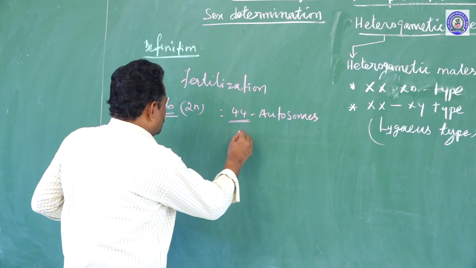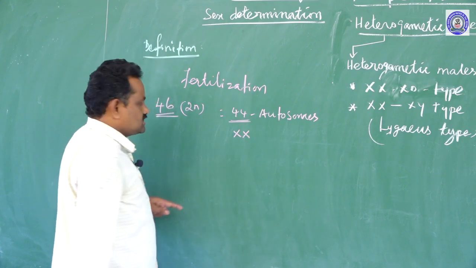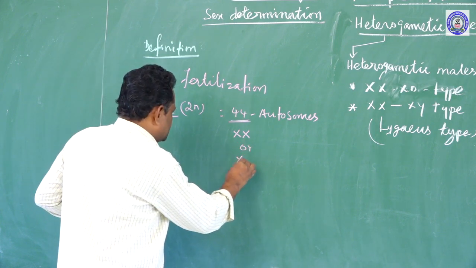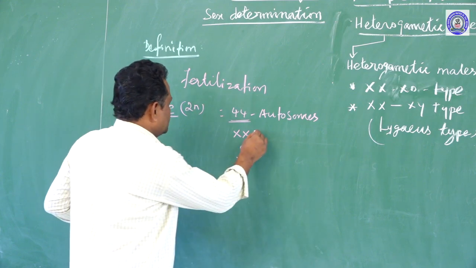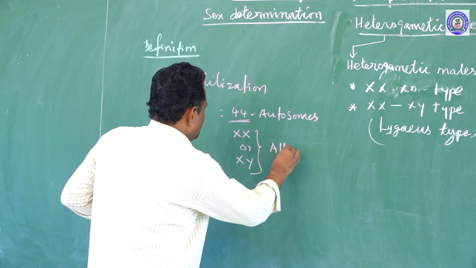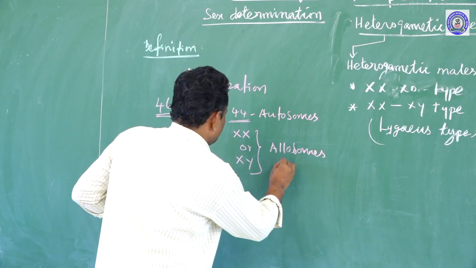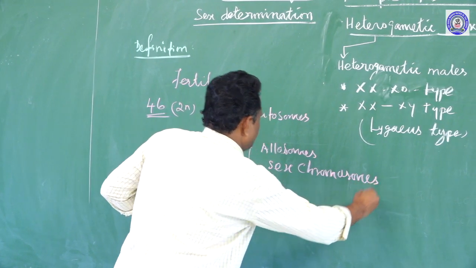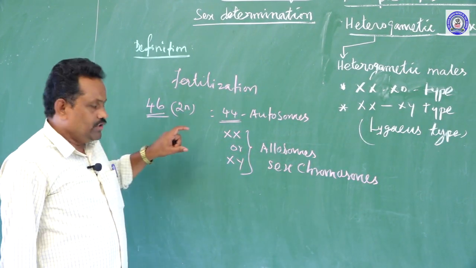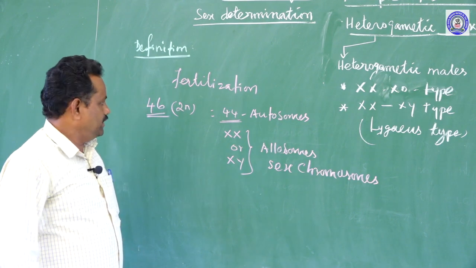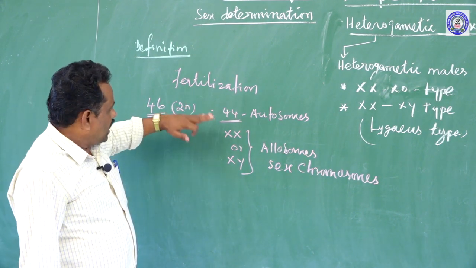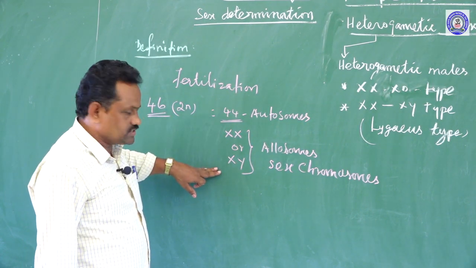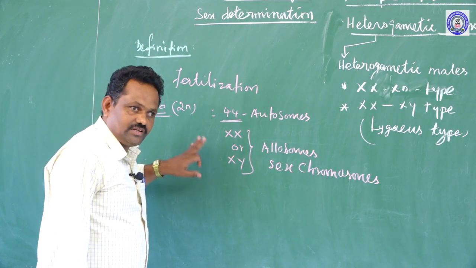The remaining 2 chromosomes are X and X chromosome in female, and X and Y chromosome in the case of male. These chromosomes are called allosomes, or these chromosomes are called sex chromosomes, right. So, in unisexual organisms like human being, the autosomes are responsible to determine our body characteristics and allosomes are responsible to determine the sex of the individuals.